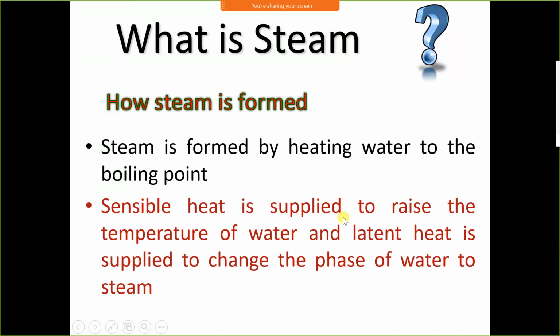Now, at the boiling point, we need to supply latent heat to convert water into steam. At the boiling point, it is a saturated state. If it is in liquid form, it is saturated liquid. If it is in vapor form, it is saturated vapor. To convert saturated liquid into saturated vapor, we need to supply latent heat.